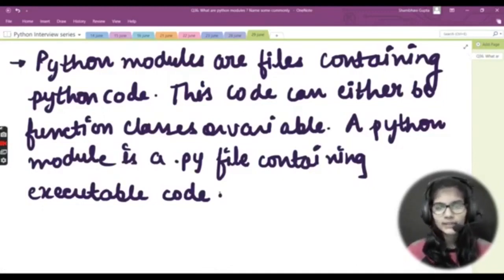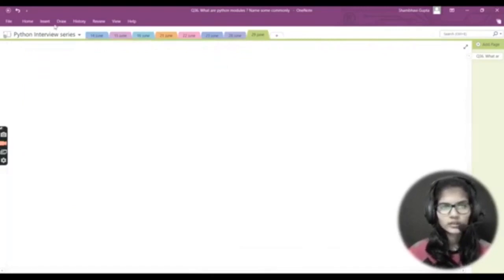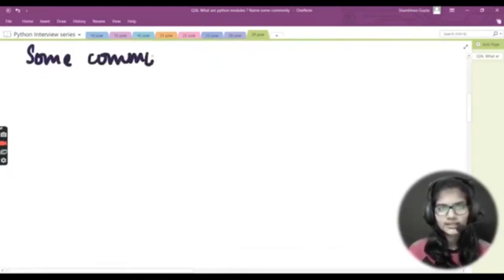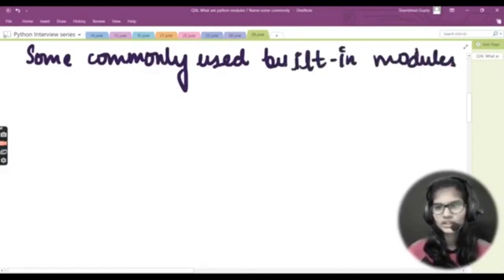Okay. Other than that, my second question which was asked to me was to let me know about some most commonly used built-in modules in Python, right? Now let's give the answer for this particular question. So here goes some commonly used built-in modules.